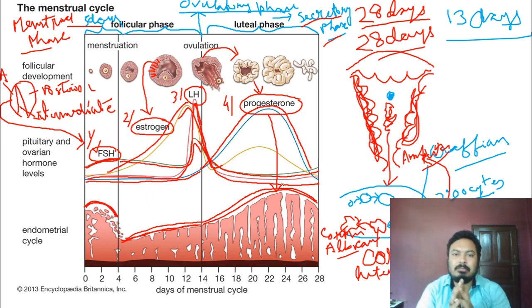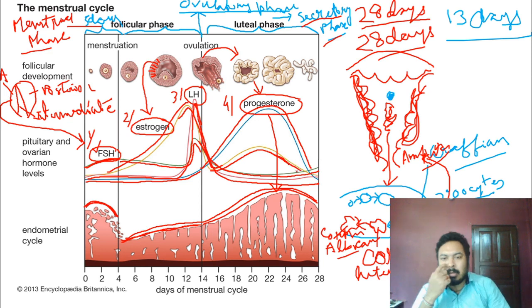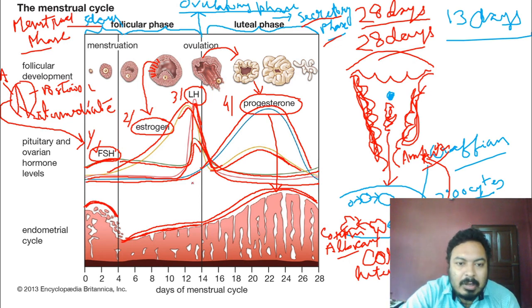Okay. Then see, at the same time, estrogen hormone is again going up. Estrogen hormone also going up at this point. So why is estrogen hormone going up? Because to maintain the lining, we need two hormones. I already said, you see, over here there is no progesterone, but this lining is maintained by estrogen.